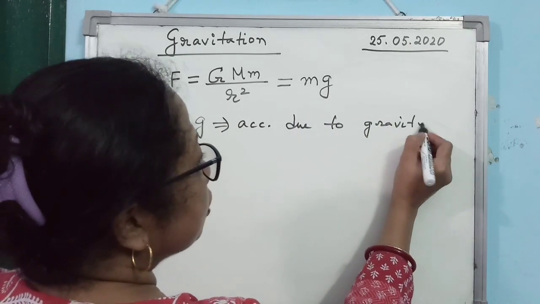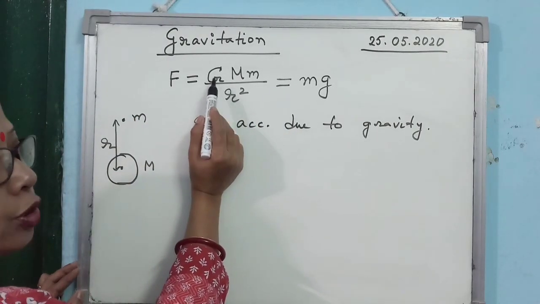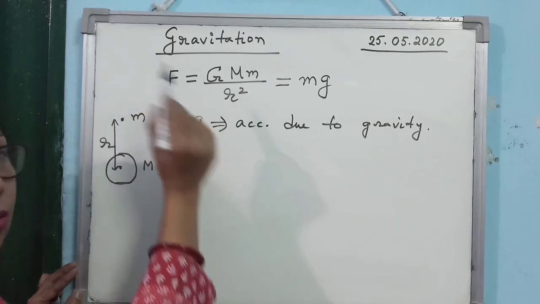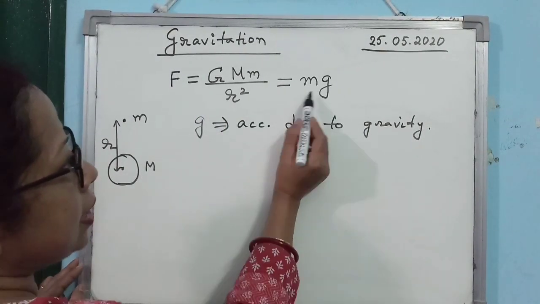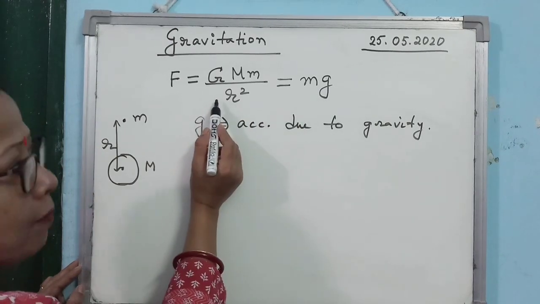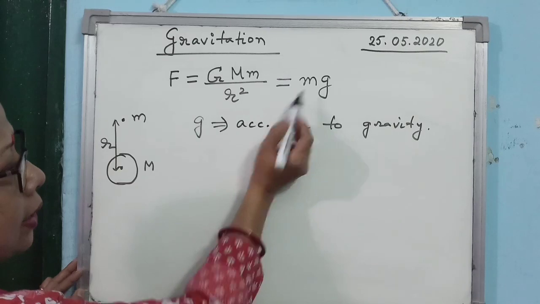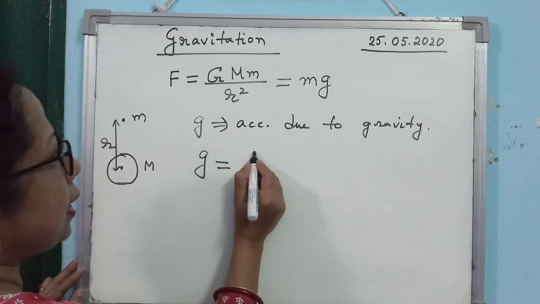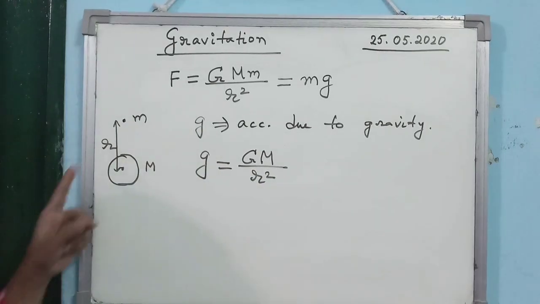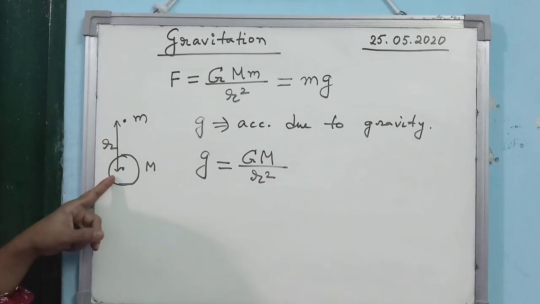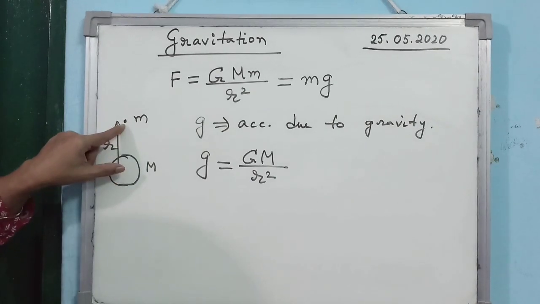Is that clear? So that's why in the previous relation, as I said, this should be written as big G. Big G is the universal gravitational constant, whereas small g is the acceleration due to gravity. And you see here, if you compare these two relations, m will get cancelled, so you can write small g is equal to GM divided by R square. Just look at the diagram once again. R is the distance between the center of the earth and the body.